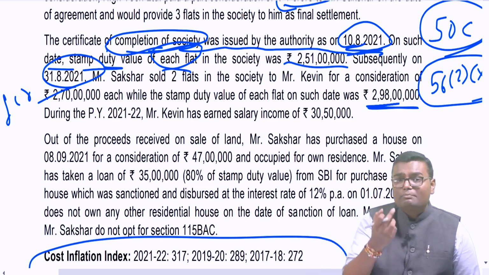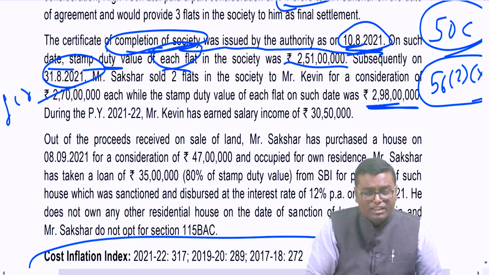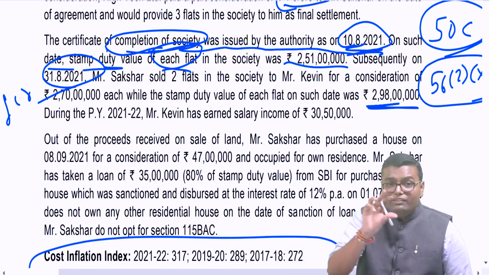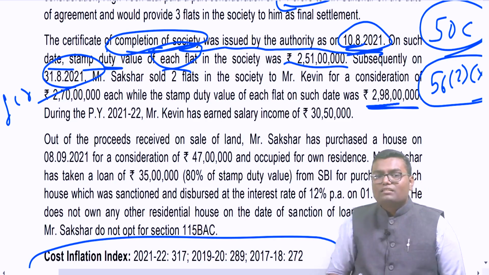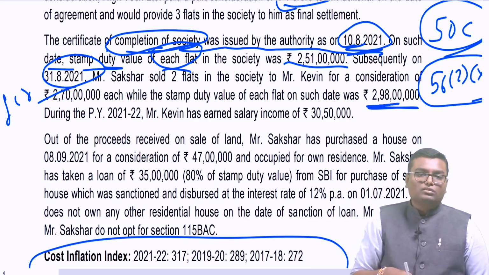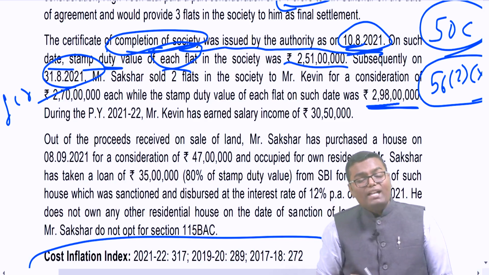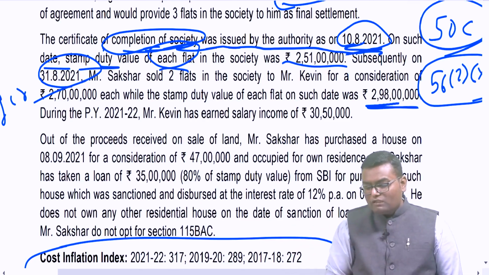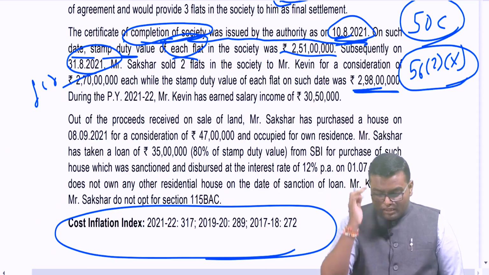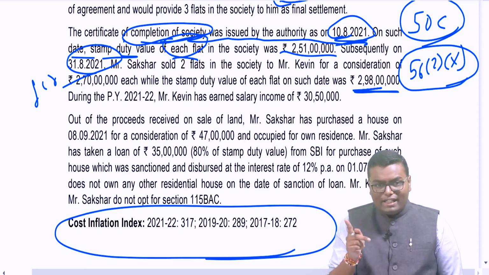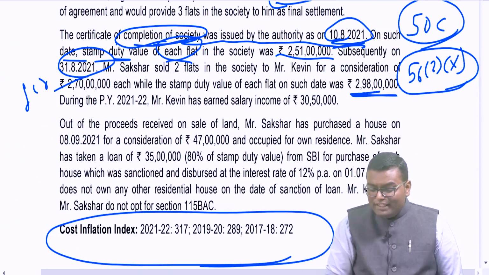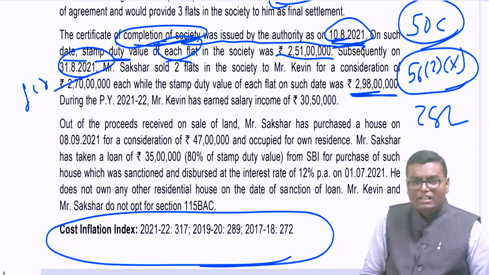For Mr. Kevin, now don't you think so? The purchaser has purchased an immovable property at a consideration lower than stamp duty value. So whatever is the discount, whatever is the difference, that should be taxable to the buyer also. But that will be taxable to the buyer under the head income from other sources under section 56 subsection 2 clause 10. So over here, understand what is the stamp duty value? 2 crore 98 lakh. What is the actual value? 2 crore 70 lakh. What is the discount that I have received? 28 lakh rupees of discount I have received.